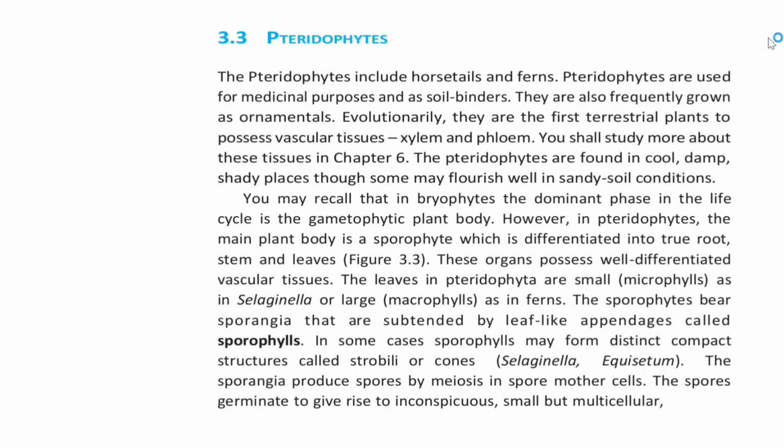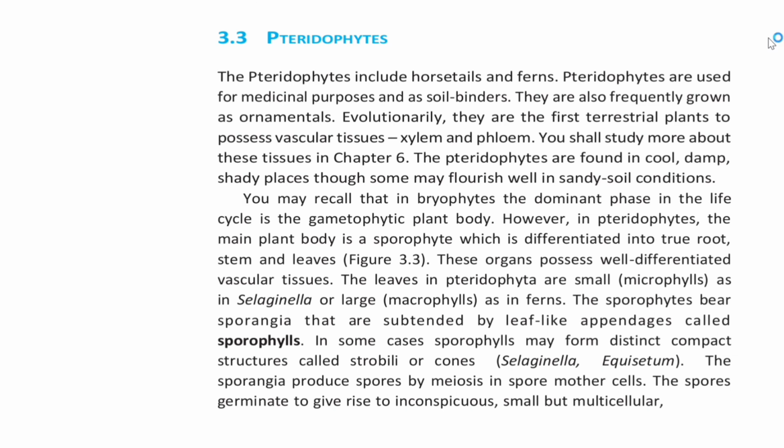3.3 Pteridophytes. The pteridophytes include horsetails and ferns. Pteridophytes are used for medicinal purposes and as soil binders. They are also frequently grown as ornamentals. Evolutionarily, they are the first terrestrial plants to possess vascular tissues, that is xylem and phloem. You shall study more about these tissues in Chapter 6. The pteridophytes are found in cool, damp, shady places, though some may flourish well in sandy soil conditions.